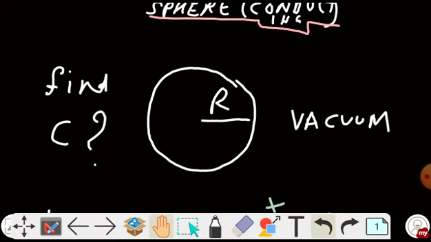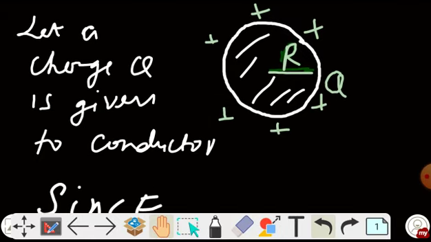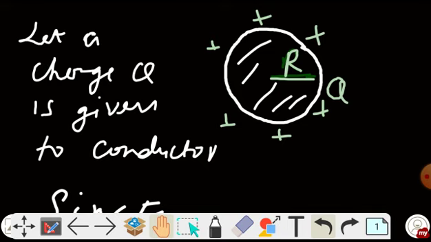Now coming to the solution part. Let's move to the first part. In the first part, what we have to do? We have to assume some charge. So I have assumed that a charge Q is given to the conductor. Now whenever we give charge to a conductor, it gets uniformly distributed over its surface. We know that there is no charge inside a conductor. So here the charge is distributed over the surface of this conductor. So the first step is over.